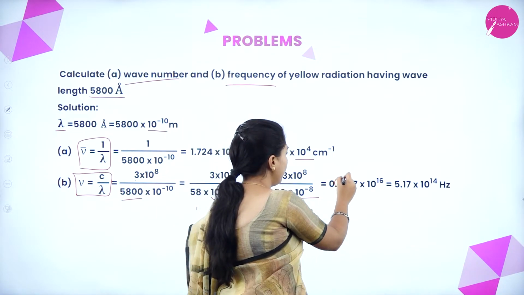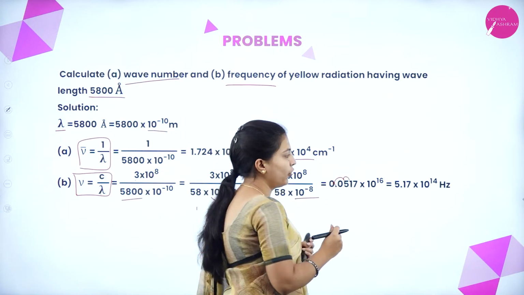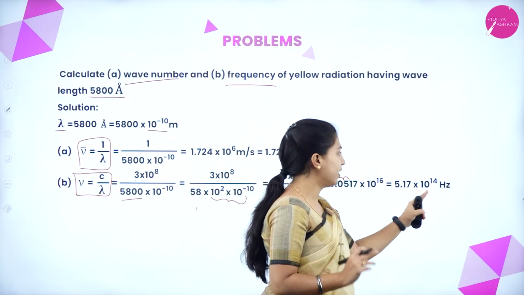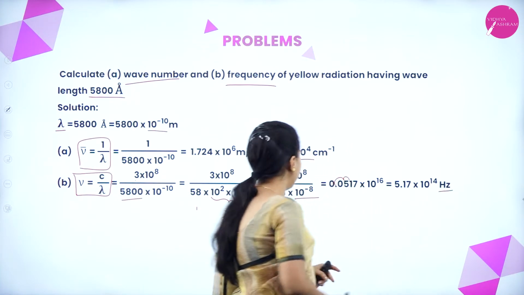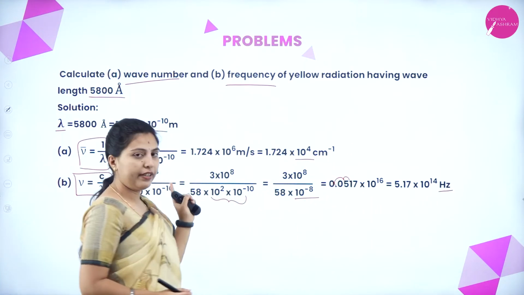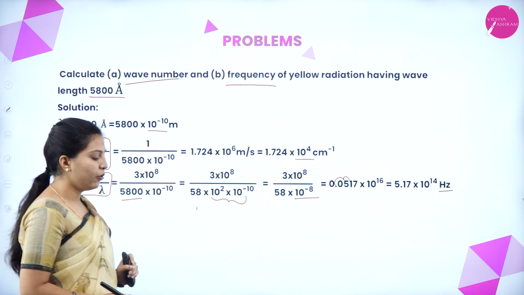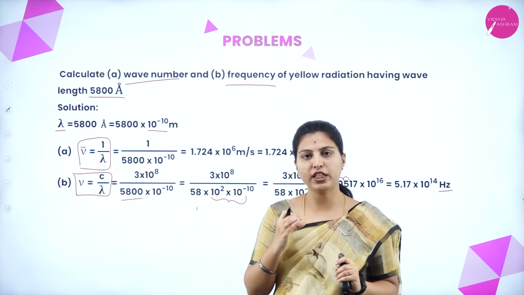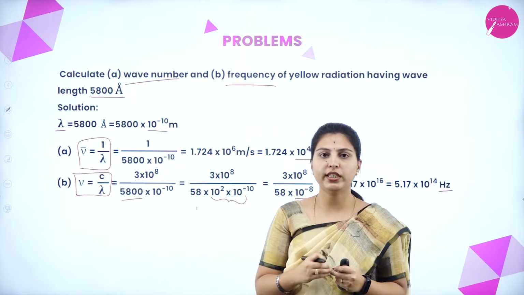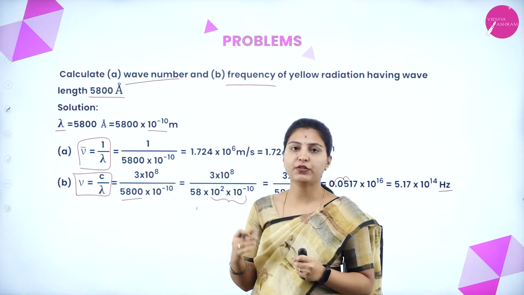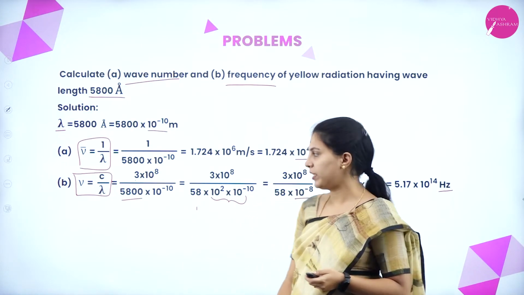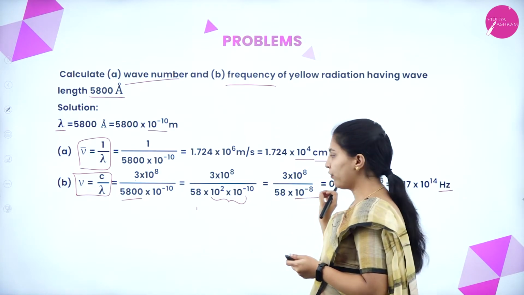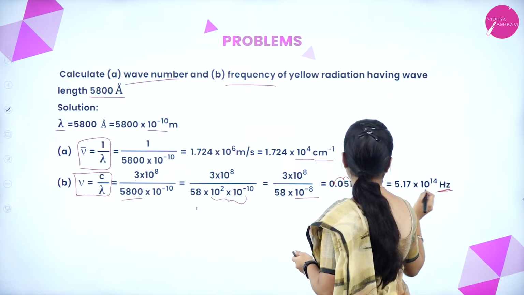See, we are moving the decimal by 2 places, so that is 10 to the power of 14. The unit is hertz; frequency will be given in terms of hertz. So, we have to write the units for every problem at the end of the solution. Without the units, you will not get full marks for the numerical problems. That's why we have to write units at the end of the solution. Here also we have written. Okay.